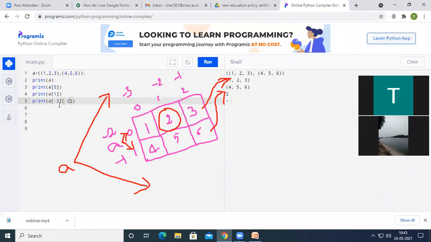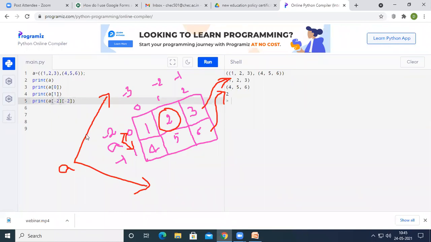So now let us see what will happen if I do this: A of empty braces and 0. We are getting a syntax error. See here, we are only allowed to access an entire row, or the entire first row, or entire second row, etc. We cannot access the entire column.